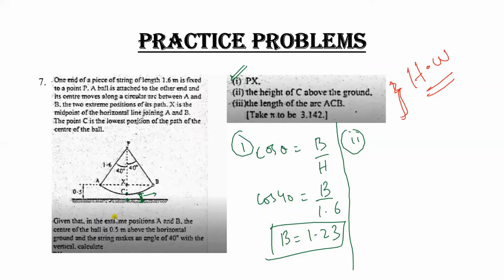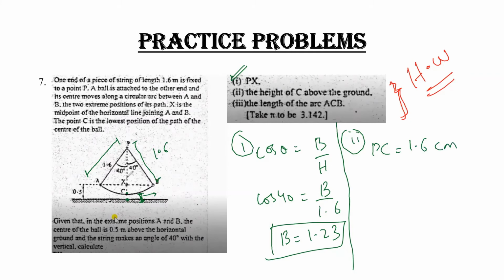So for part 2, now you have to look at the question a little. If I found PX, that means this whole value, which is equal to 1.23. If I observe my value from P till A, if I consider this a whole circle, then this has a radius of 1.6. So if this radius is 1.6, this is also 1.6, and this is also the radius, part of a circle. So the whole value from P to C is also 1.6 centimeter.